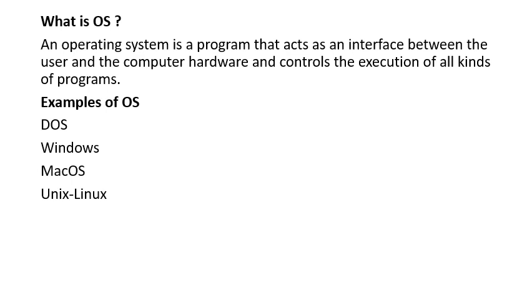A computer system has many resources, like hardware and software, which may be required to complete a task. The commonly required resources are input or output devices, memory, file storage space, CPU, etc. So here comes the role of the operating system. The operating system acts as a manager of the above resources and allocates them to specific programs and users as necessary for their task. Therefore, the operating system is a resource manager.